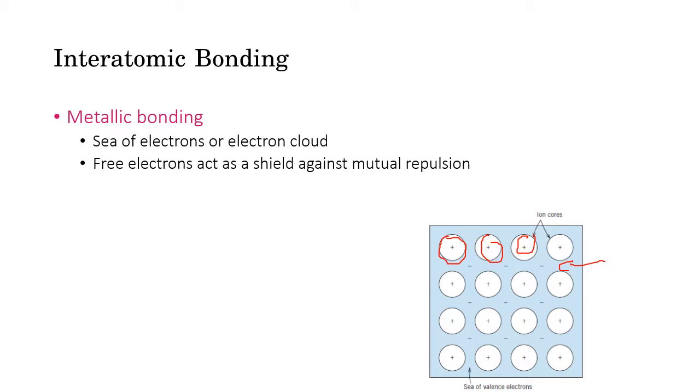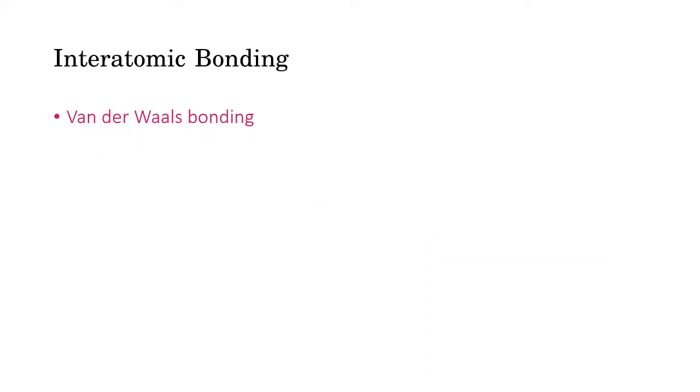So these free electrons act as a shield against mutual repulsion, because we know that like charges repel each other, and as there are free electrons, they shield the mutual repulsion of adjacent positive cores, positive ions. Free electrons act as adhesive, so they hold the positive ion cores together.